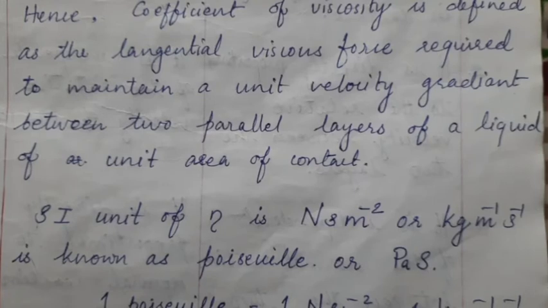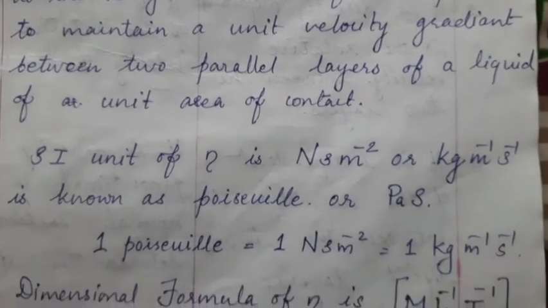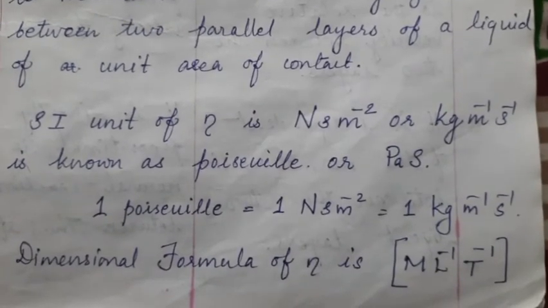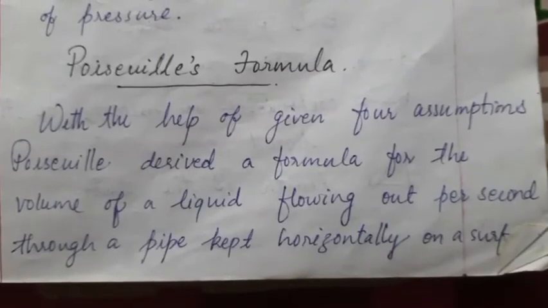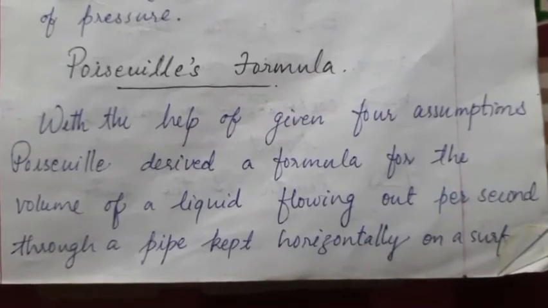And this 1 Newton per meter square second, or 1 kilogram per meter second, this is known as Poiseuille. If we check the dimensional formula, it will come to M L to the power minus 1 T to the power minus 1. So that's about viscosity and coefficient of viscosity. Also Poiseuille is a scientist, we all know.